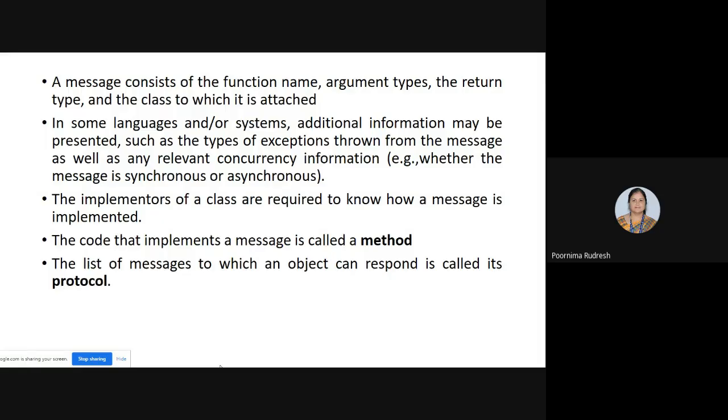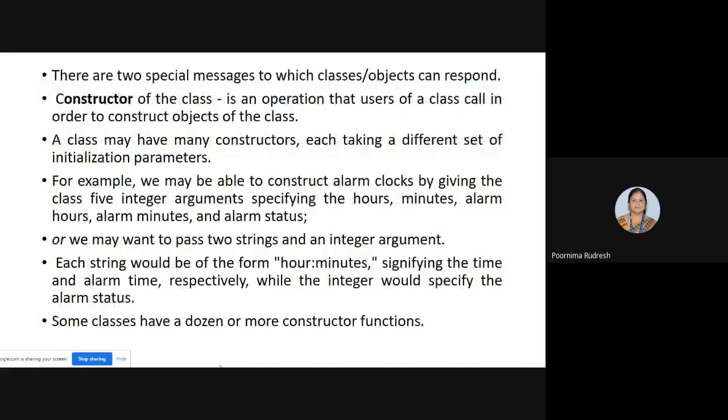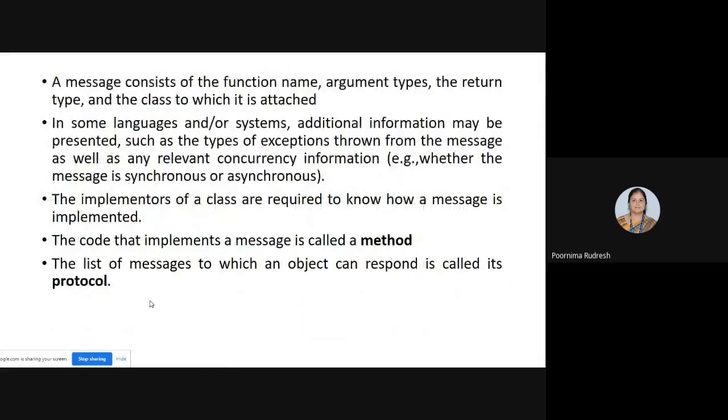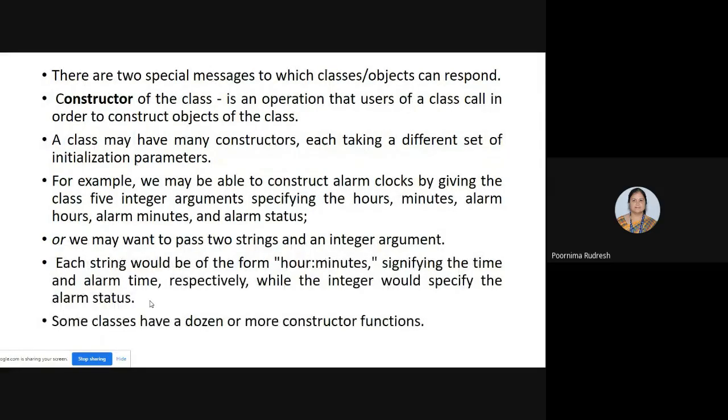So here we can have different messages in a class. These are the general messages which are based on the type of object of the class. Along with that, the object-oriented system supports two special messages. One is called the constructor, the other one is called the destructor. These are the two special messages supported by the object-oriented approach.